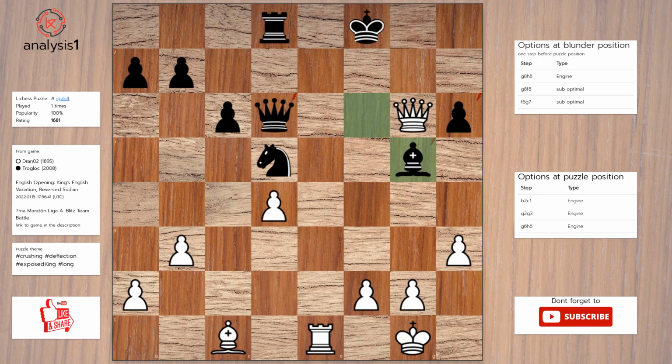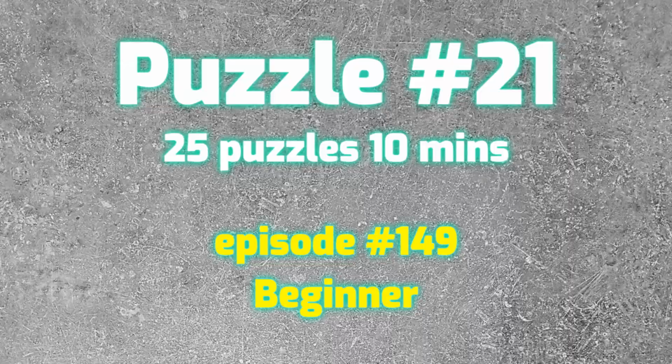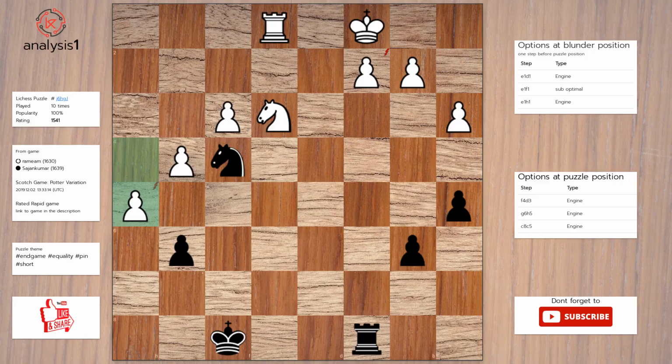Bishop to g5. Rook to e8, check. Rook takes rook. Queen takes queen, check. Let's see the next puzzle. Threats in this position are: rook takes pawn, check. Pawn takes pawn. Knight takes pawn. Checks in this position are: rook takes pawn, check. Knight to e2, check. Knight to d3, check. The answer is: knight to d3, check.